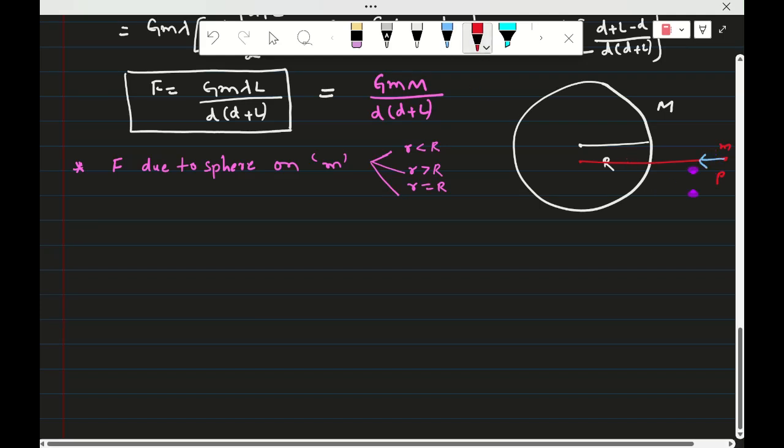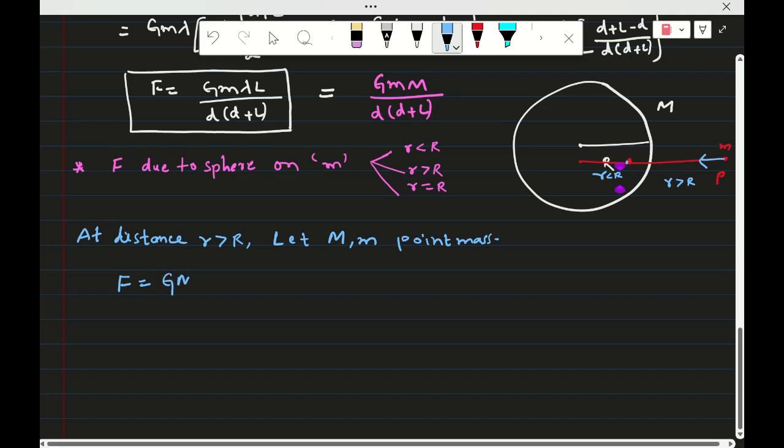The same mass I will consider here, at a distance small r less than R, and this is the distance r greater than R. Now at a distance small r greater than R, consider that capital M and small m are point masses. So F is equal to G into M m by r square, for r greater than R.